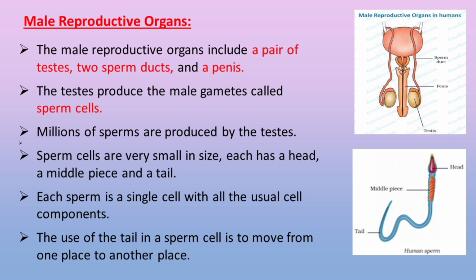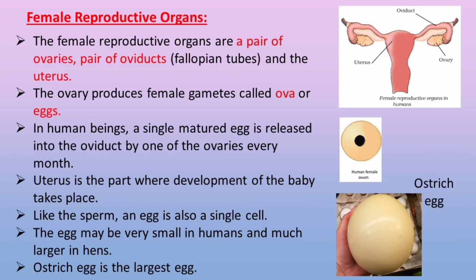Sperm cells are very small in size. Each has a head, a middle piece, and a tail. Each sperm is a single cell with all the usual cell components. The use of the tail in the sperm cell is to move from one place to another.